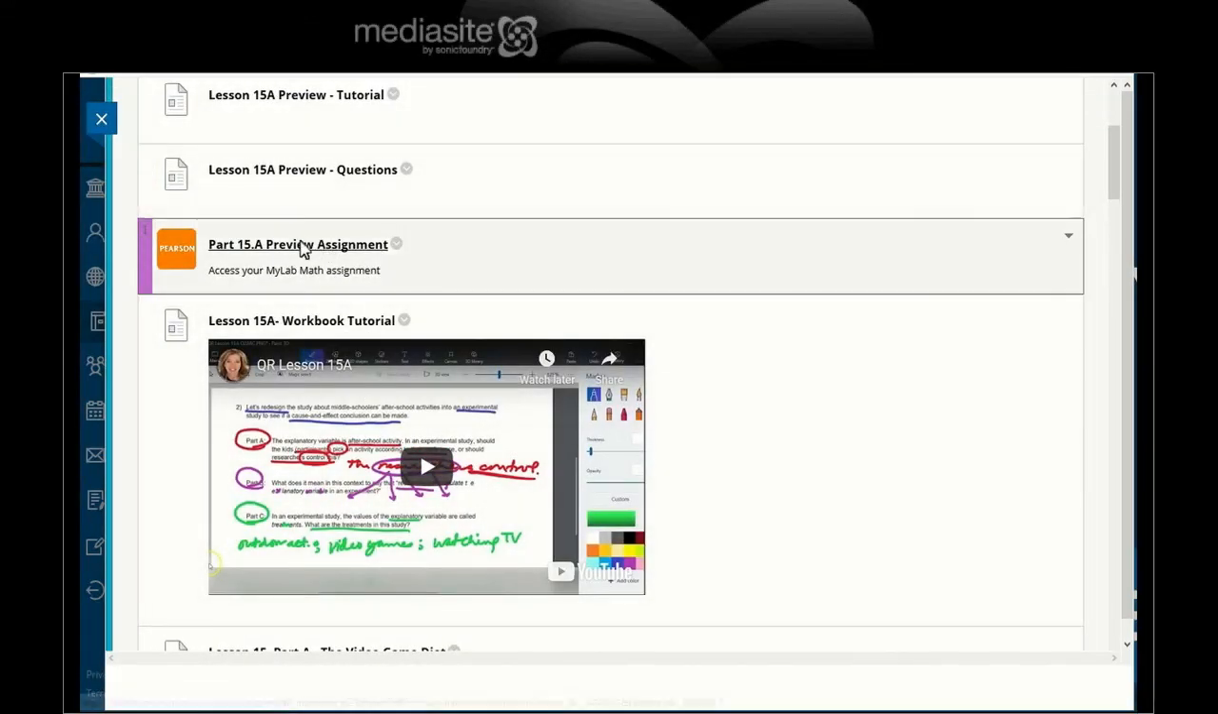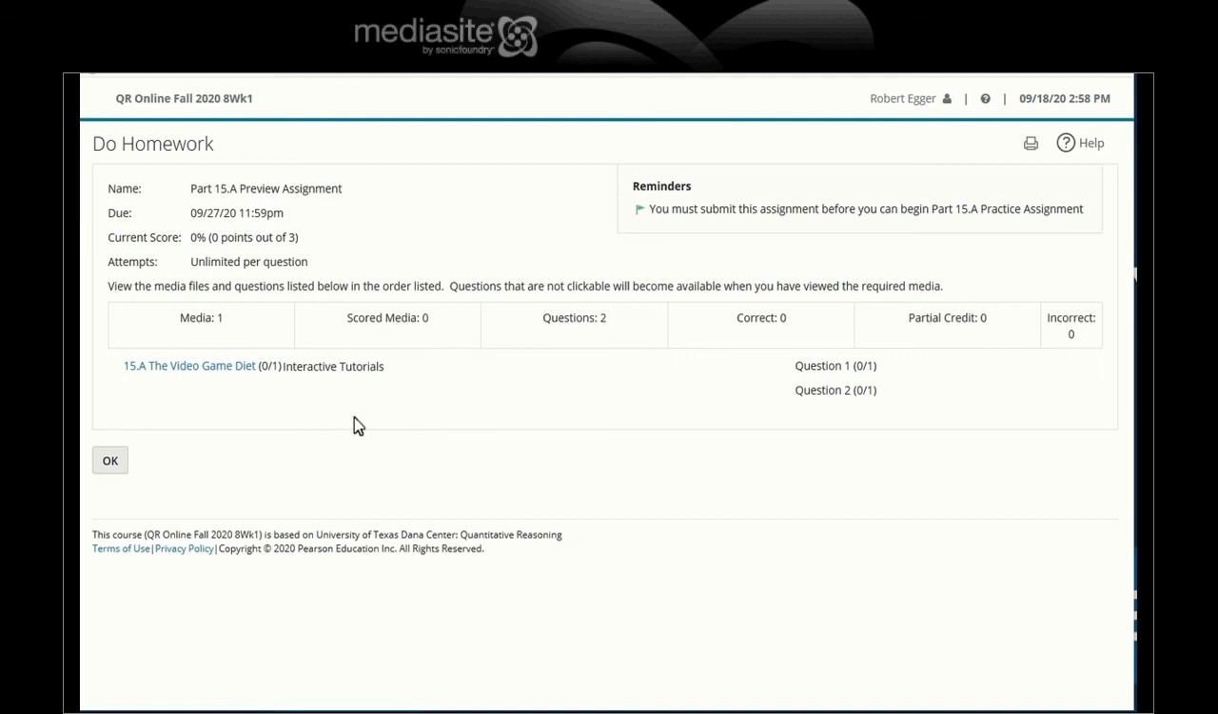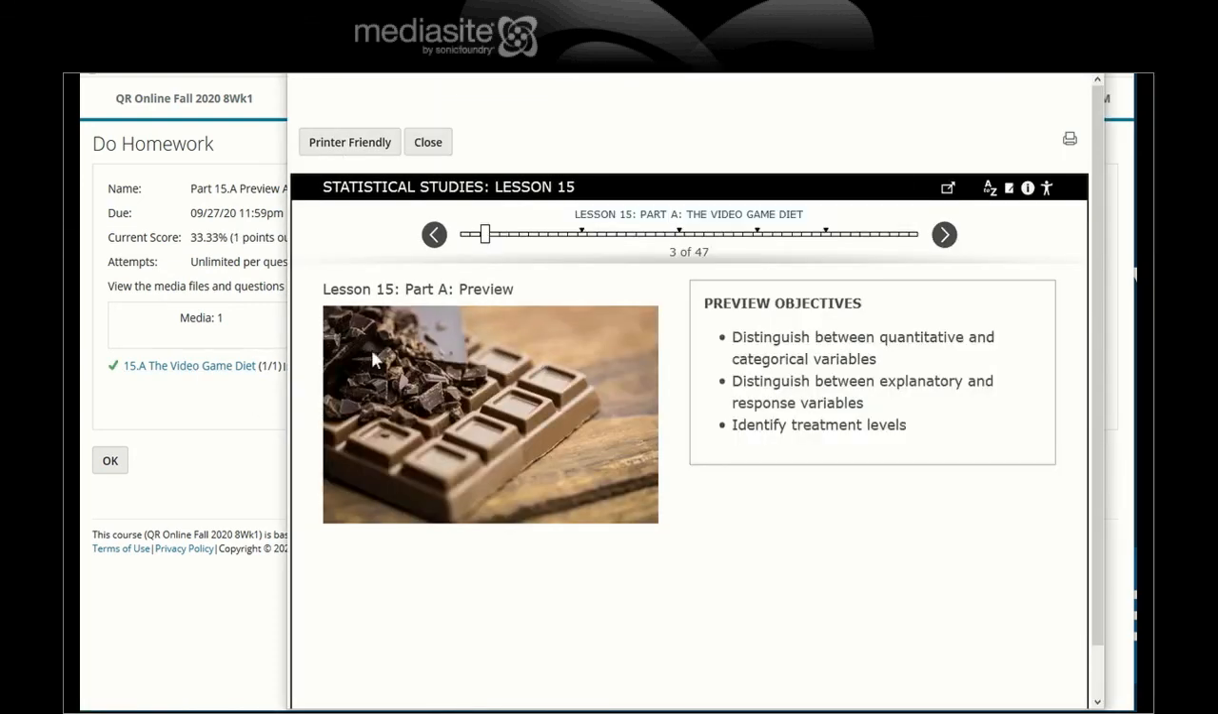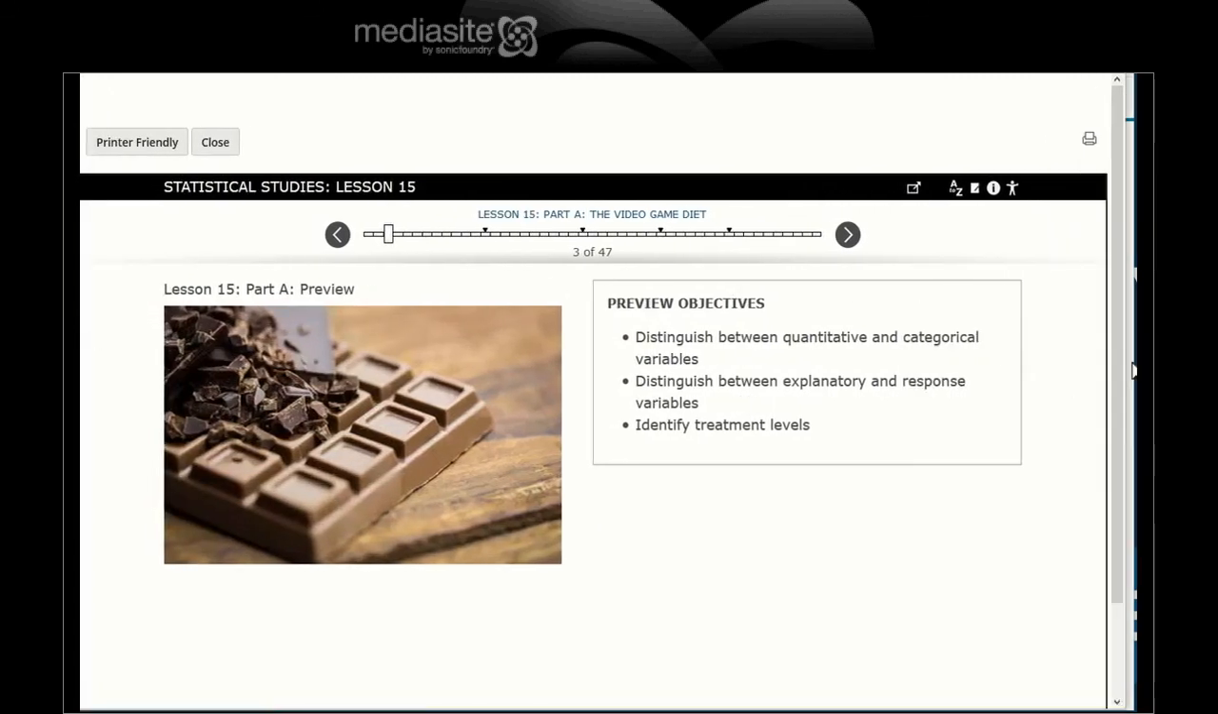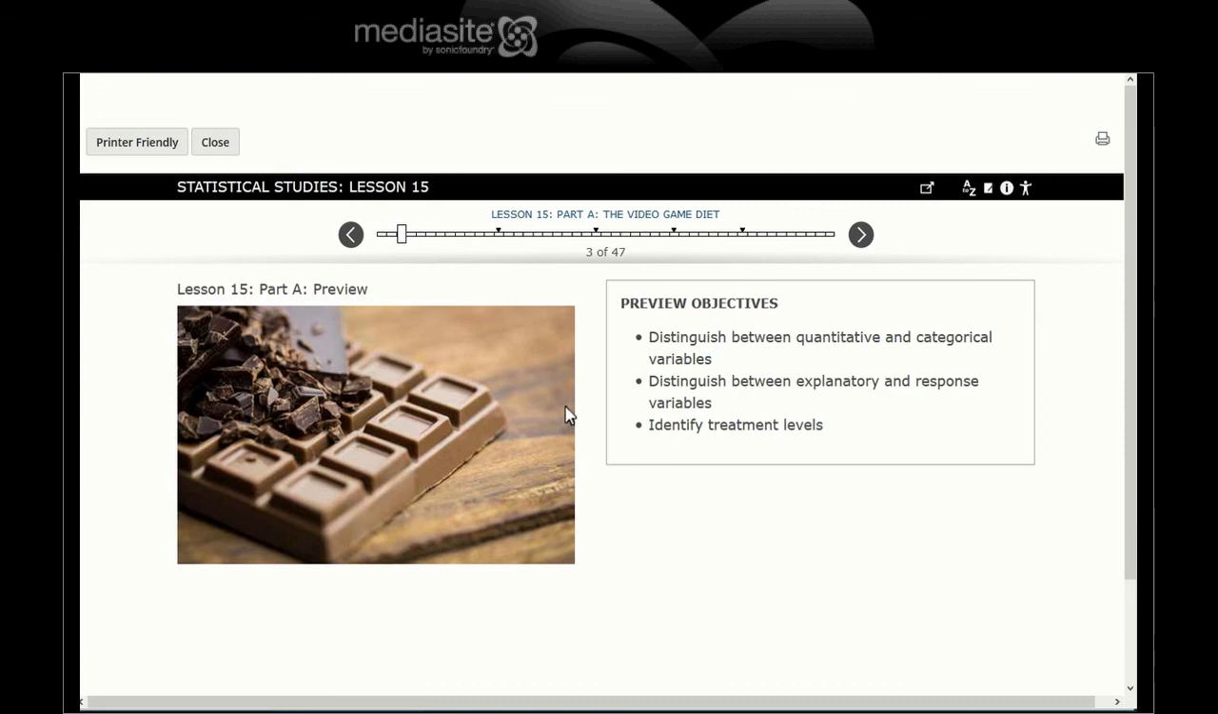So, 15A preview. The video game diet. What that's going to be like. Not very nutritious eating video games, but we'll find out. So 15A, Quantitative Reasoning Online. Lesson 15A. Nuts. Ooh, chocolate. Everything's better with chocolate. What's that, bacon? So let's see.